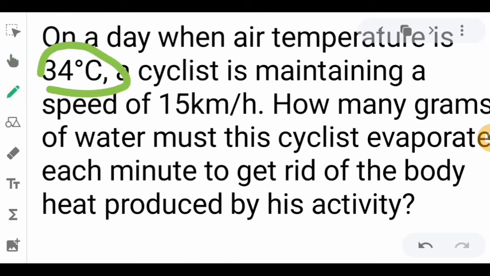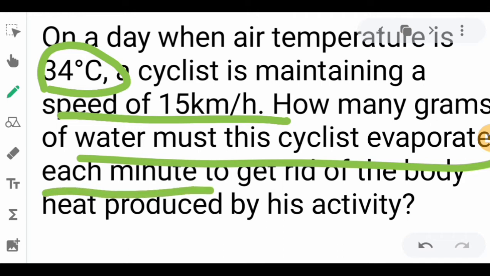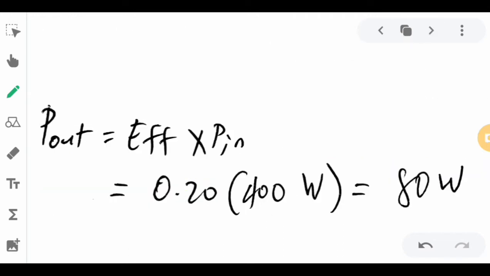We have here 34 degrees Celsius. This is the normal skin temperature. And then we also have here the speed, and then the amount of water in grams that must be evaporated per minute. So let us solve this problem first by determining the